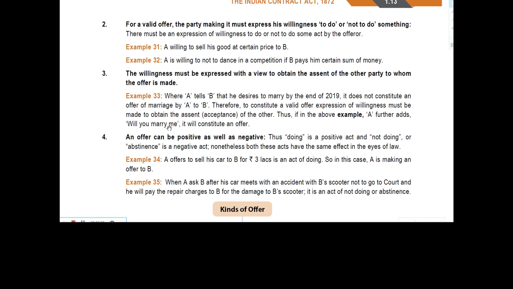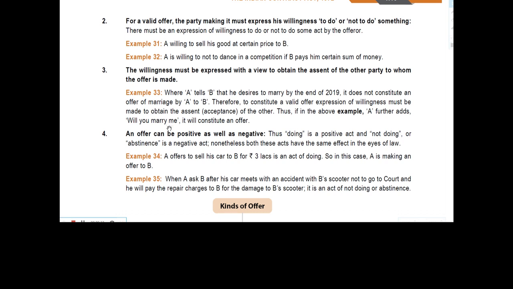See, here in this example it is given that A desires to marry B at the end of 2019. See, this is not a contract, sorry, this is not an offer. If A says he is willing to marry B, this is an offer. There should be willingness to obtain assent from the offeree.